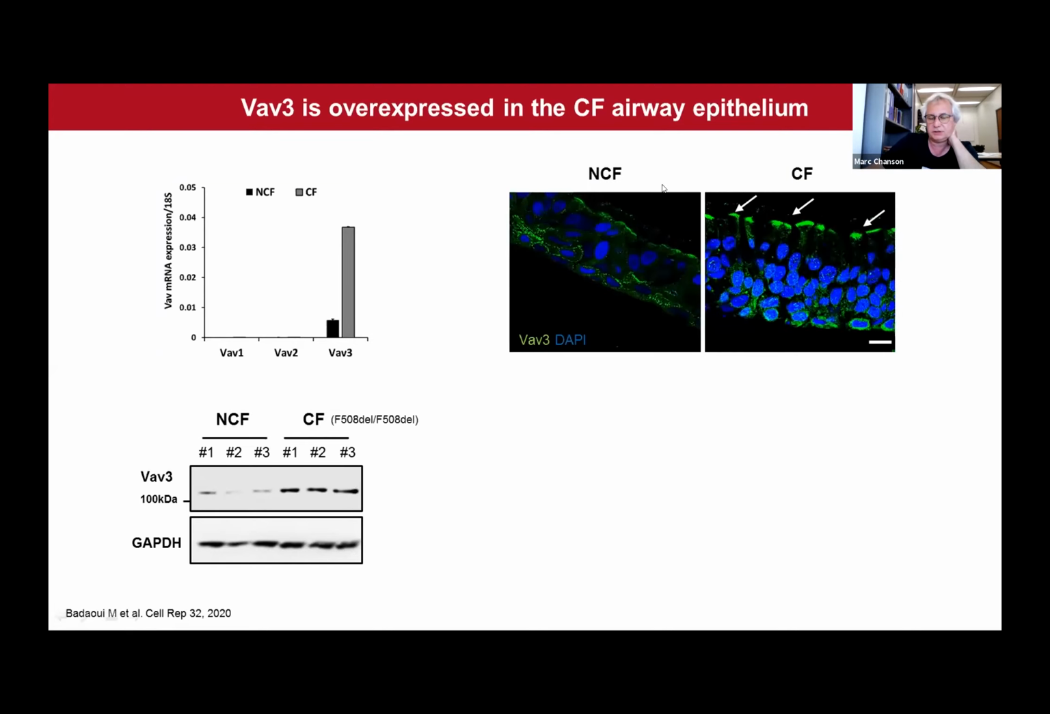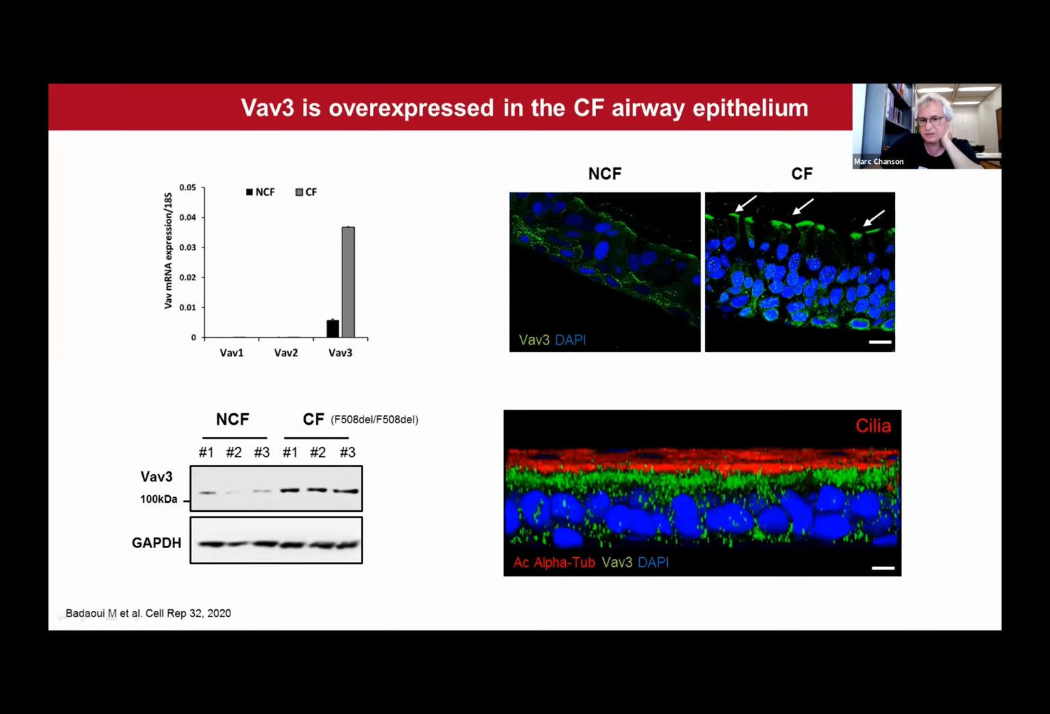And again, this is an immunostaining from a cryostat section of primary cultures of non-CF and CF airway epithelial cells. You can see that VAV3 normally is localized at the periphery of basal cells and at the apical surface of the airway epithelium. But now in CF, there is a huge increase in the expression of VAV3, mostly at the apical surface of the epithelium. And I also add this image here.